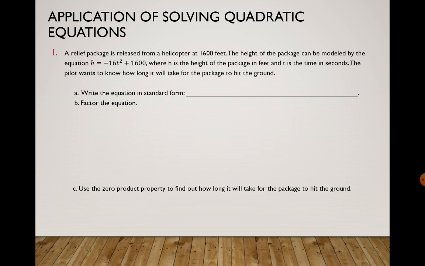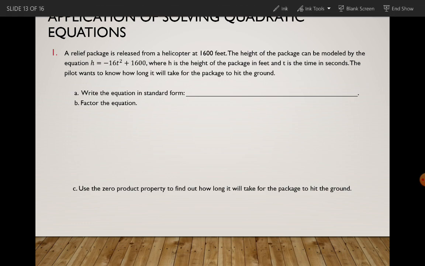So what we need to do here is write the equation in standard form. The equation we want to use is negative 16t squared plus 1,600. But I need 3 terms, so we need to write this binomial as a trinomial. So we're going to add plus 0t there, and then plus 1,600. The key is that it wants to know how long it takes the package to hit the ground. So that means we're going to replace h from the equation in the word problem with a 0.